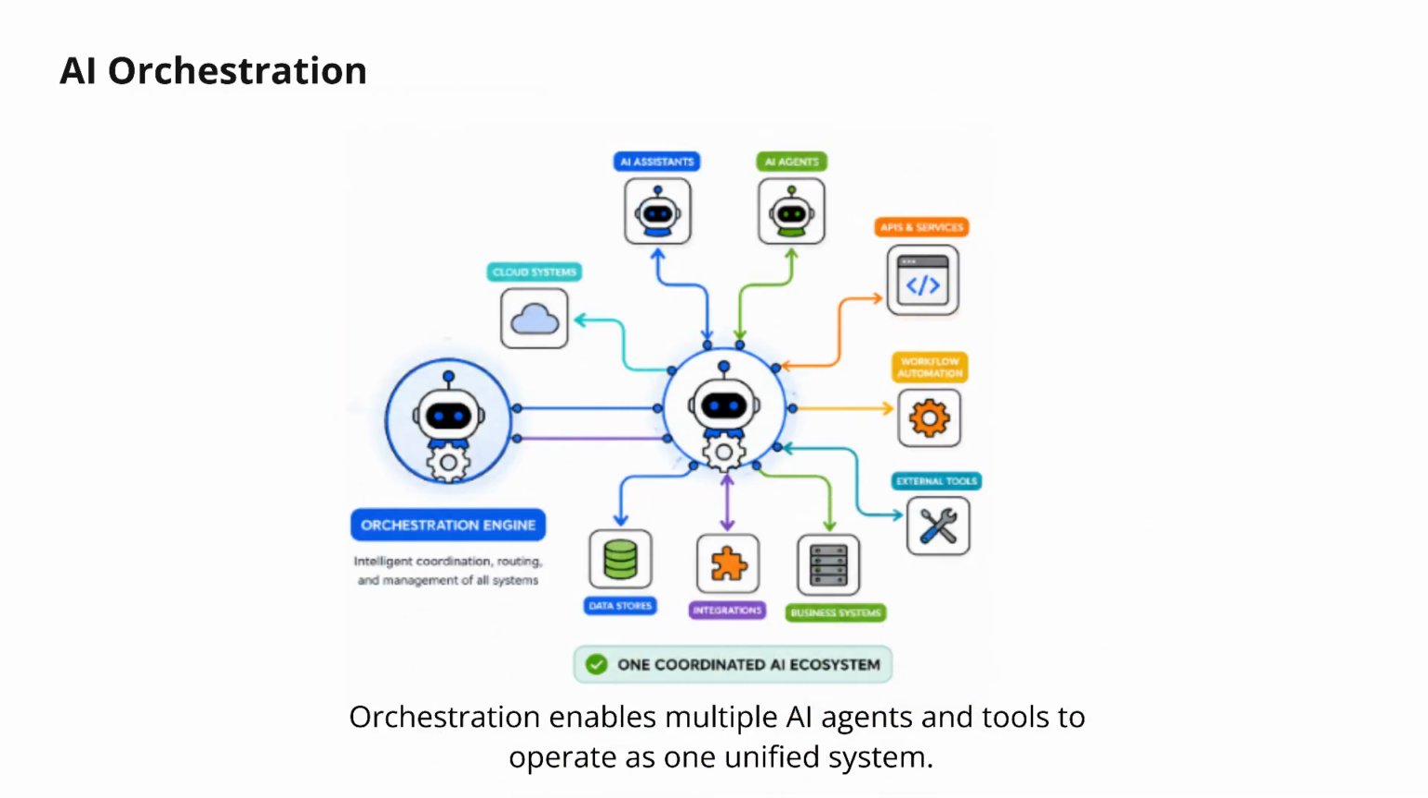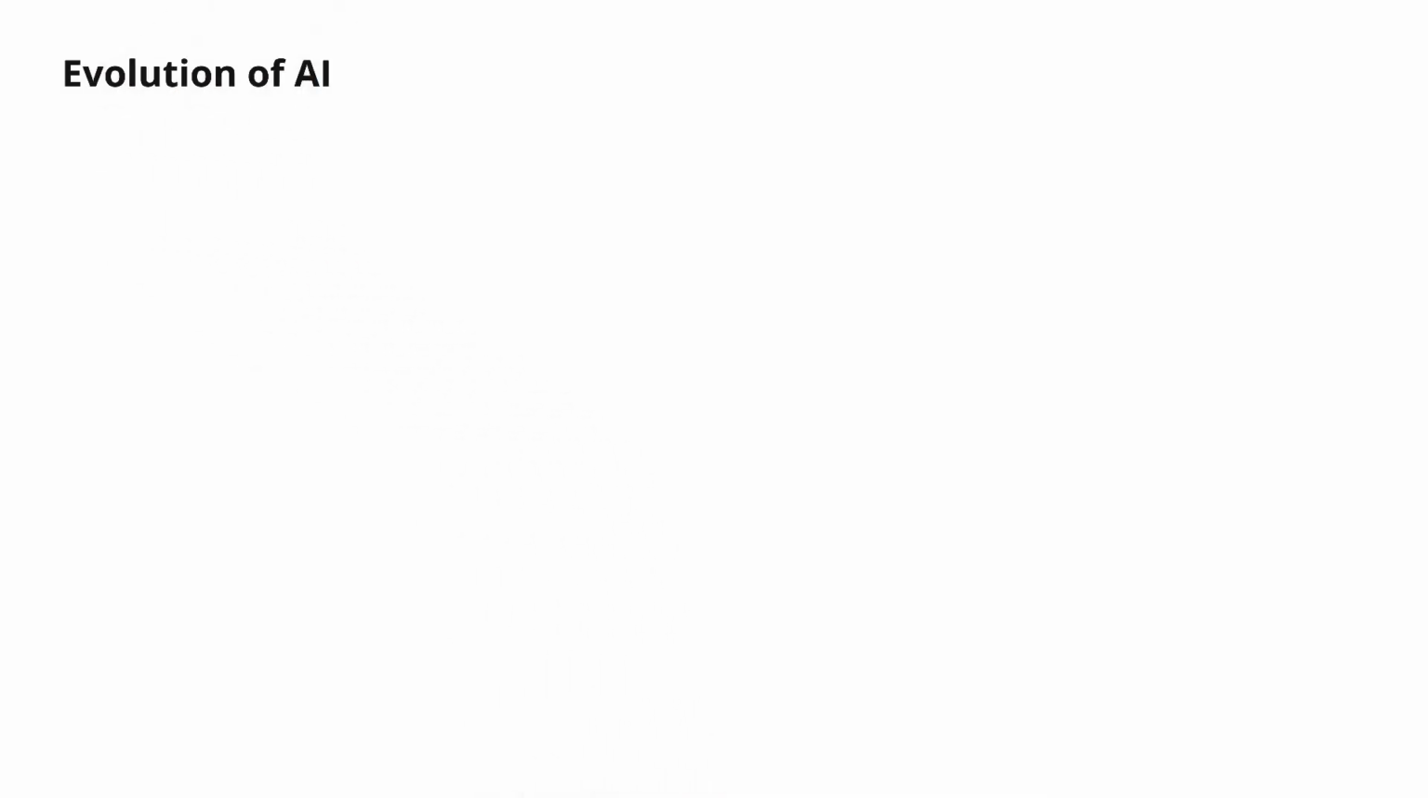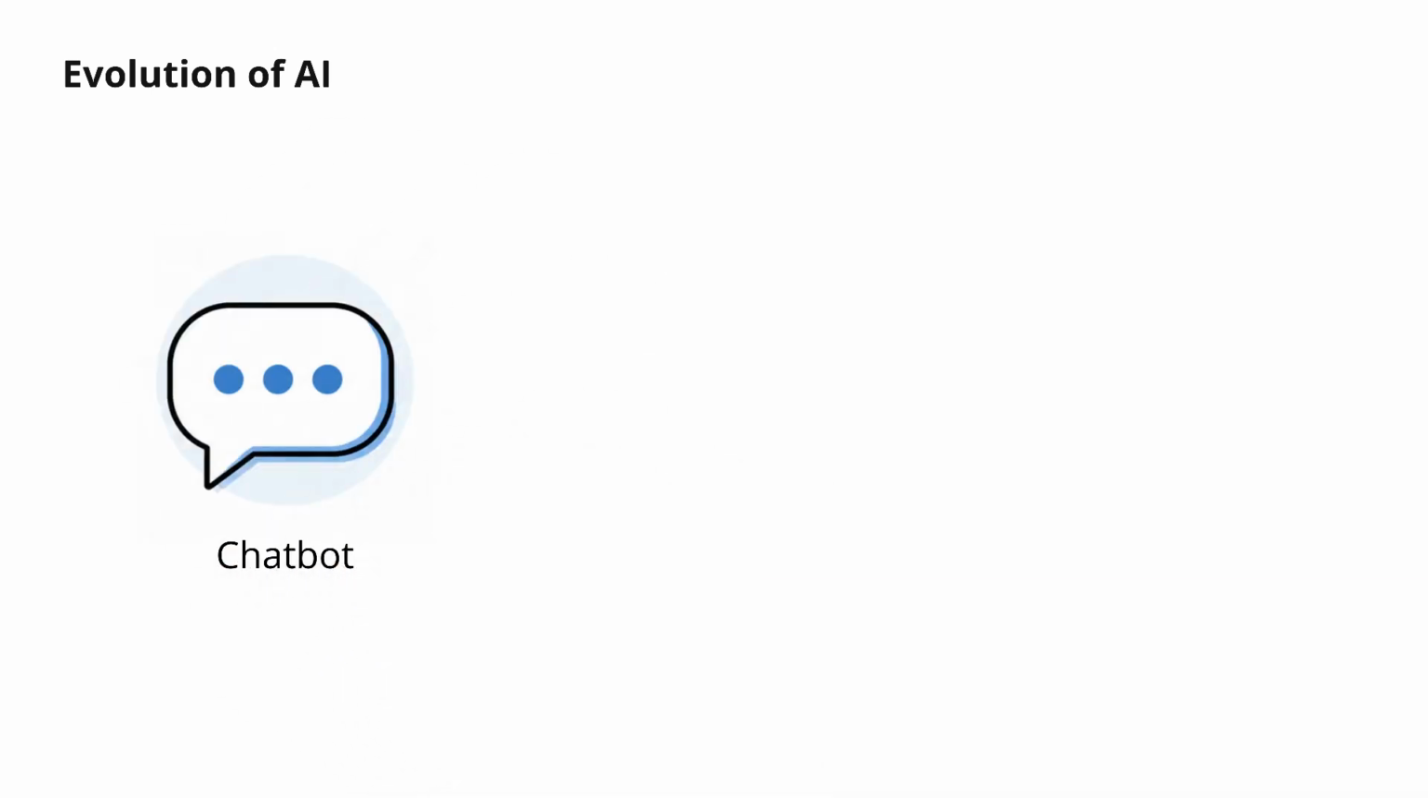AI orchestration connects intelligent systems, manages workflows, routes tasks, and enables multiple AI agents and tools to operate as one unified system. Let's begin with how AI systems have evolved over time. On the left, we start with the simplest form, the chatbot. A chatbot mainly responds to direct questions. You ask something, it gives an answer.